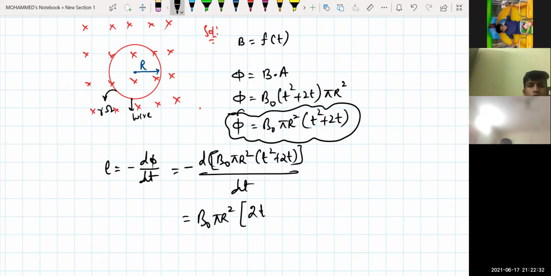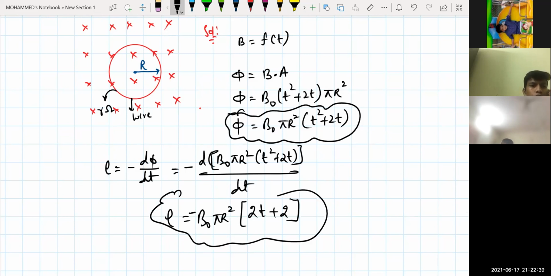Differentiation of T square is how much for me? 2T, plus 2. Is it clear? Yes, sir. With the minus sign, this is your induced EMF.